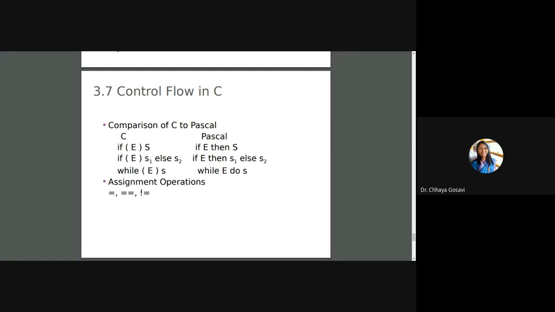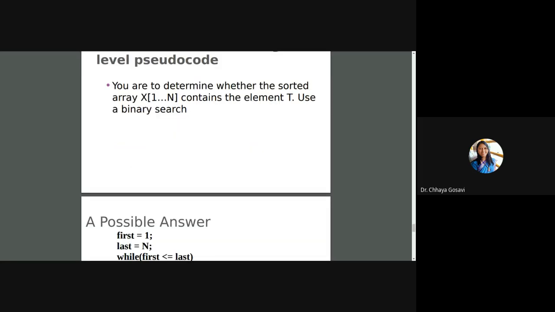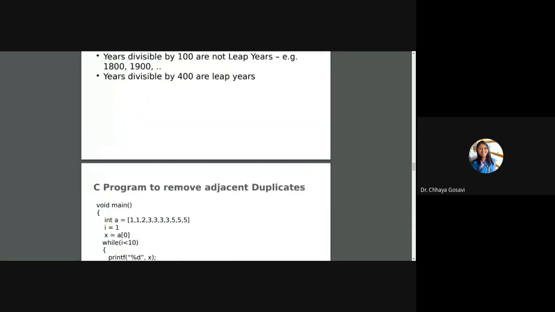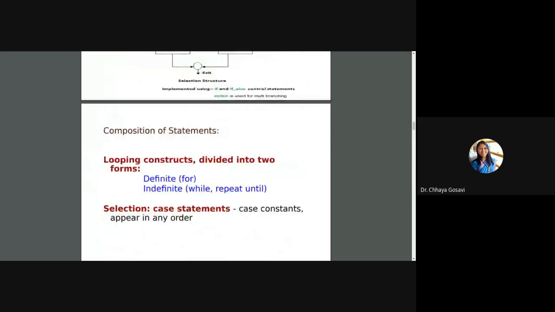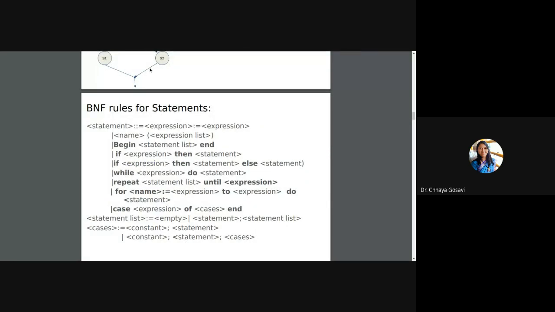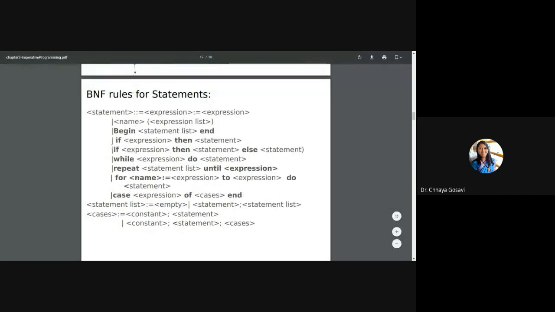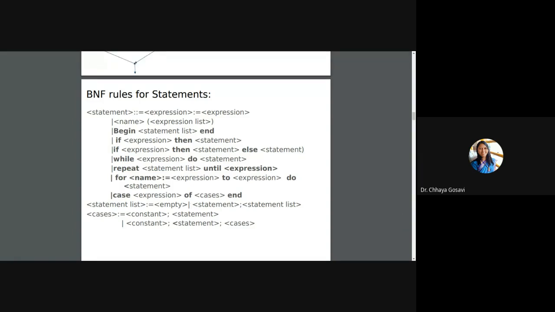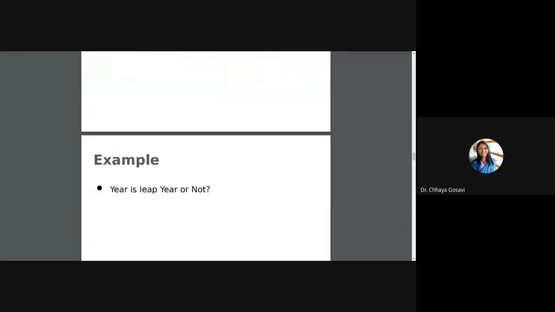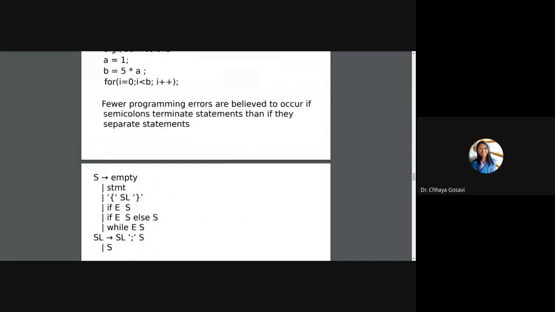So we have seen how control flows in Pascal, that is do while loop. We have seen this grammar, control flow grammar for Pascal, BNF rules: if statement, if then else statement, while statement, repeat until statement, for and case with Pascal syntax. Same type of loops or control structures are available in C language. I have given you the examples from C only.